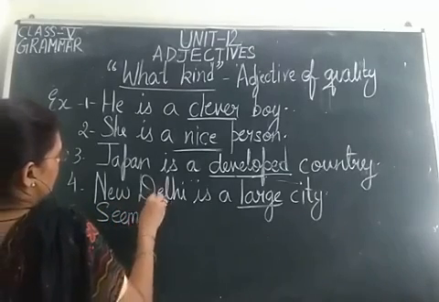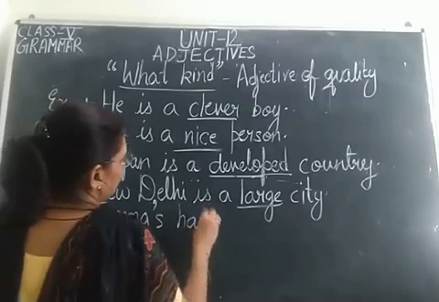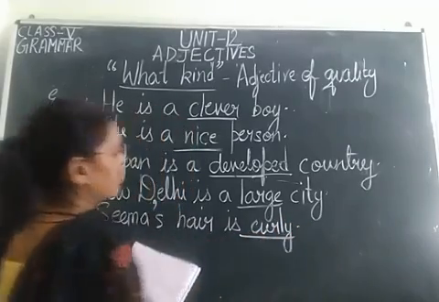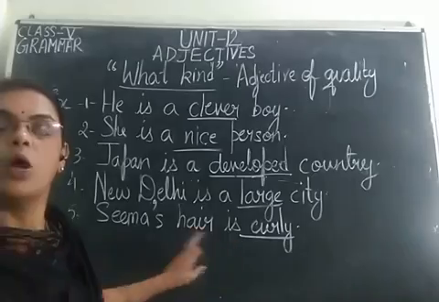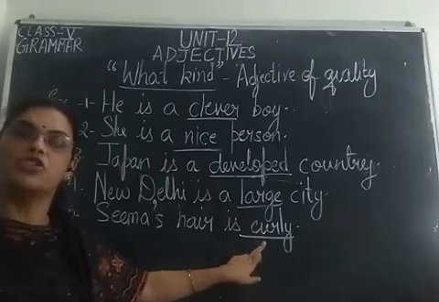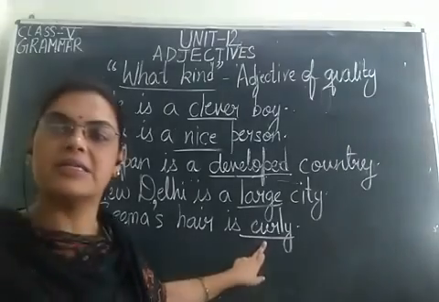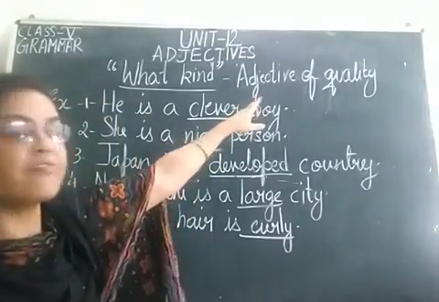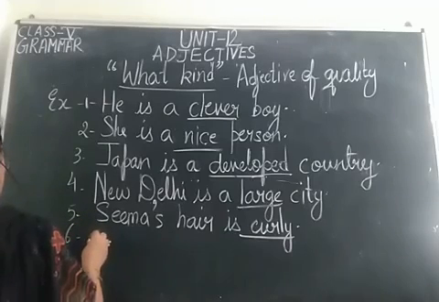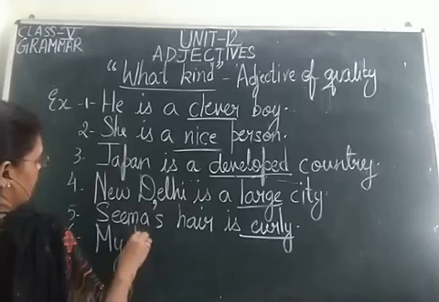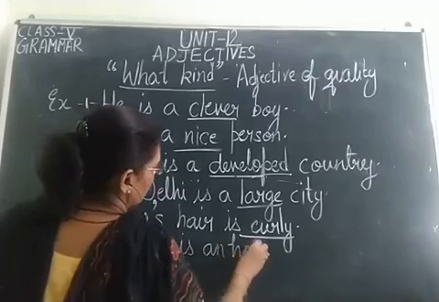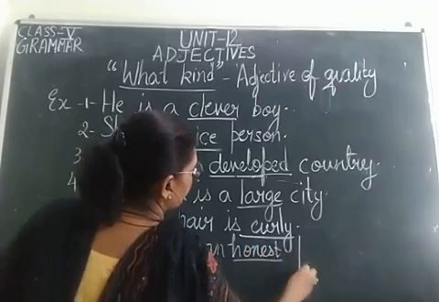Then the next example is, Seema's hair is curly. Now, adjective is curly. What kind of hair has Seema got? Curly. Telling us about the shape of Seema's hair, isn't it? So, curly is what? Adjective of quality. Then, my boss is an honest person.